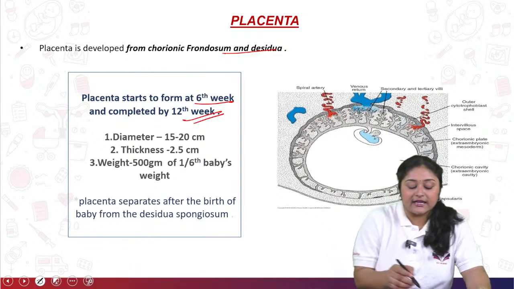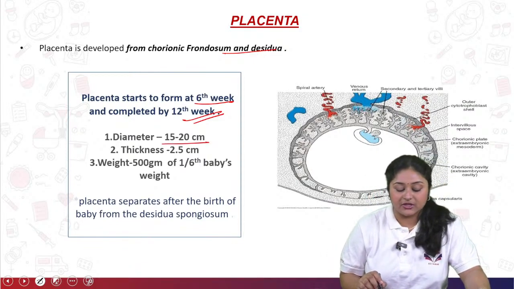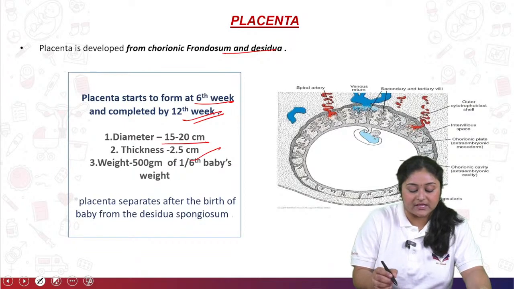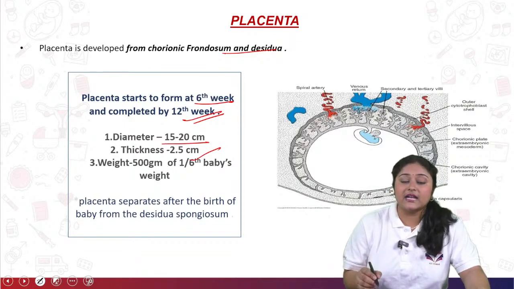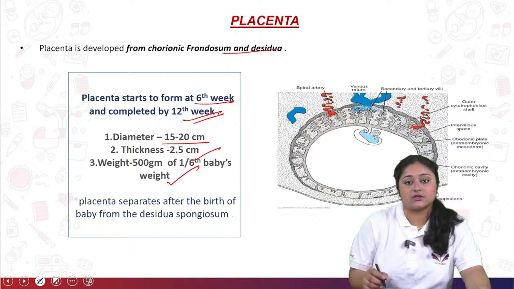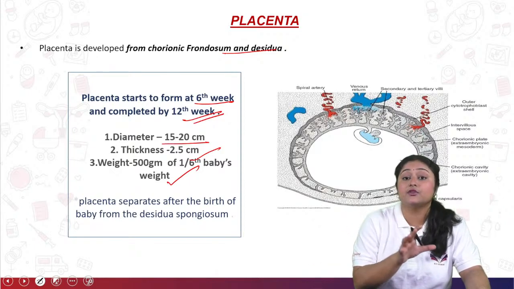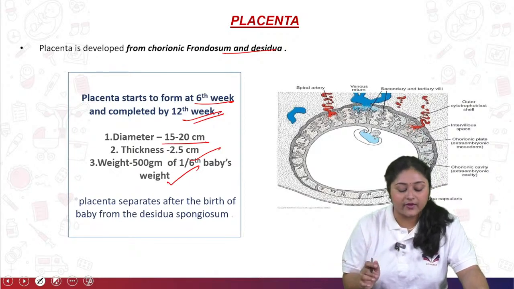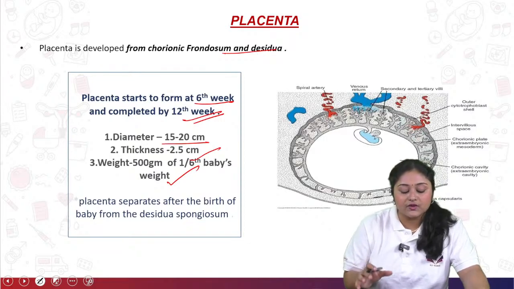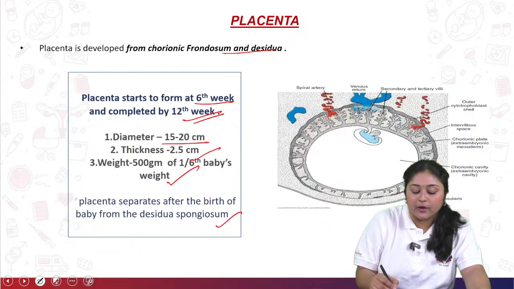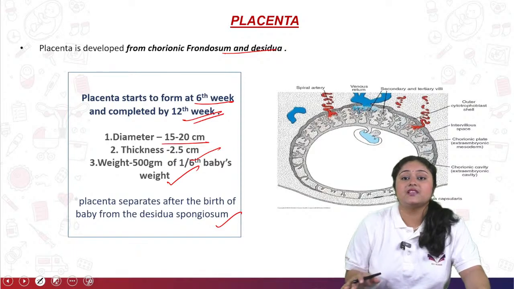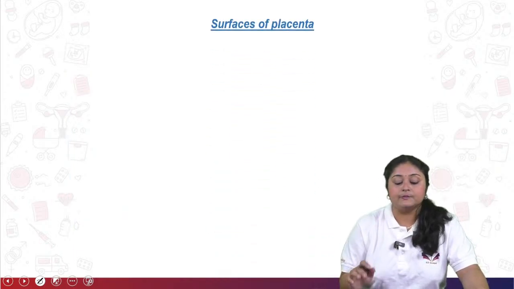Okay, so see the diameter, 15 to 20 centimeter diameter, thickness is 2.5 centimeter, and weight is 500 gram, or 1/6 of the baby's weight. So what should be the baby's weight? Placental weight should be 1/6 of the baby's weight. So the placenta starts to separate after the birth of the baby from the decidua spongiosum. So these all are about the placental overview.